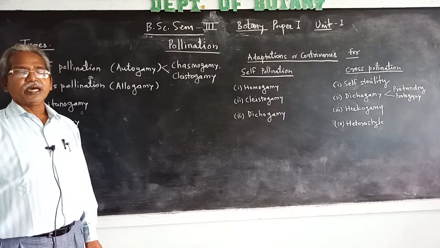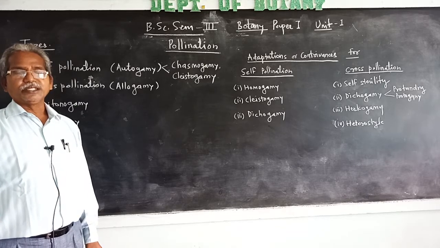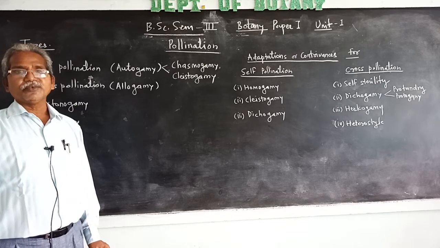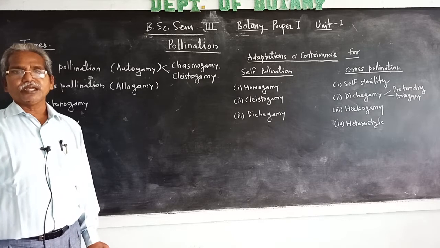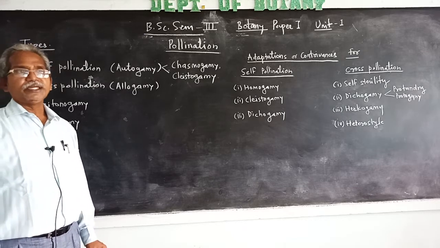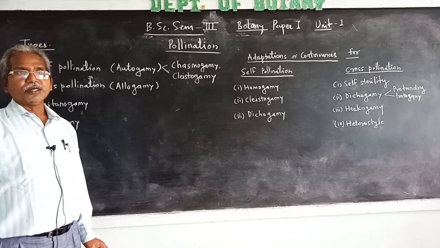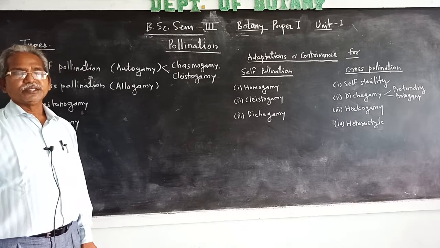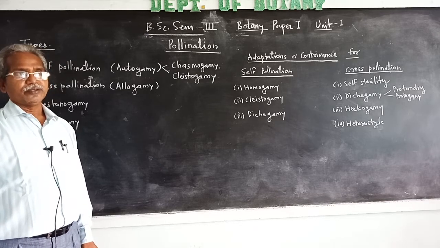from anther to the stigma by means of various agencies such as wind, water, birds, insects, and animals.